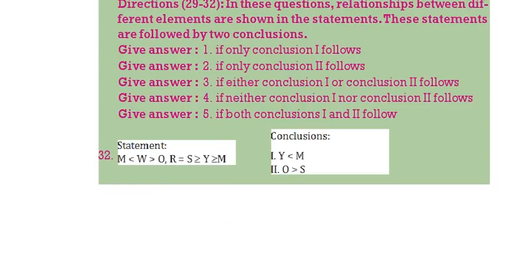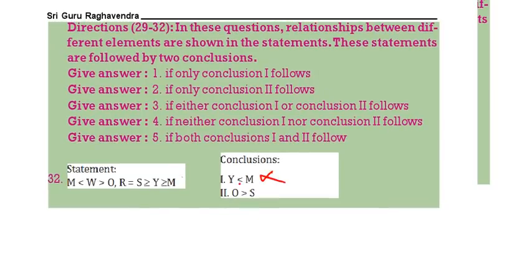Next, the 32nd one. M greater than W, W less than W, W greater than O, R is equal to S, S greater than or equal to Y, Y greater than or equal to M. Therefore, Y less than M does not follow.